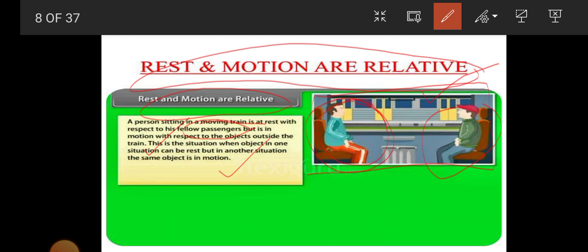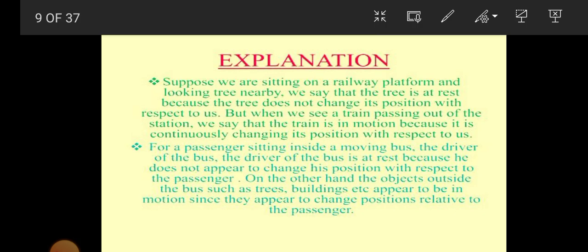A person is at rest with respect to his fellow passenger, but he is in motion with respect to another object outside the train. Understood? So rest and motion are relative. Now see, another explanation. Suppose we are sitting on a railway platform and looking at a nearby tree. We say that the tree is at rest. Obviously the position of the tree will not change. But when we see a train passing out of the station, we say that the train is in motion because its position continuously changes.